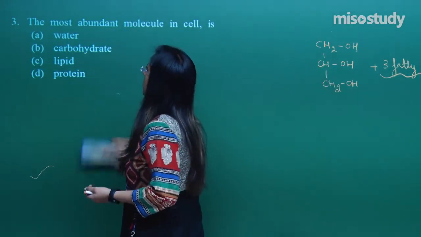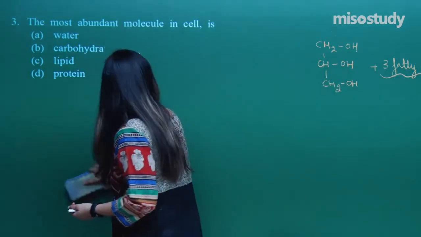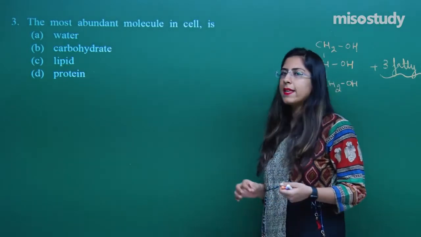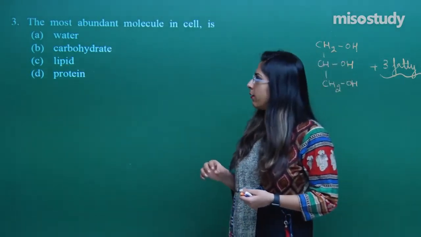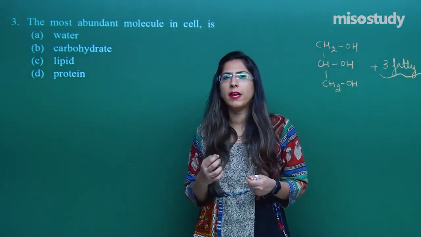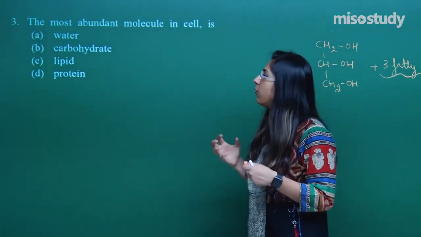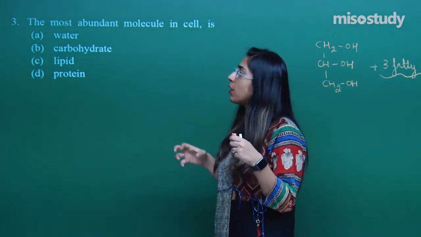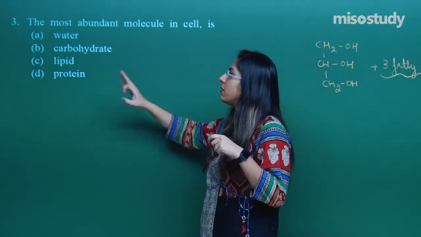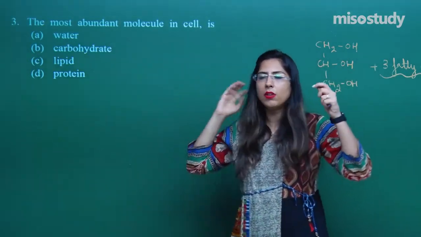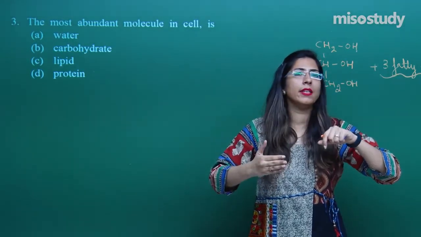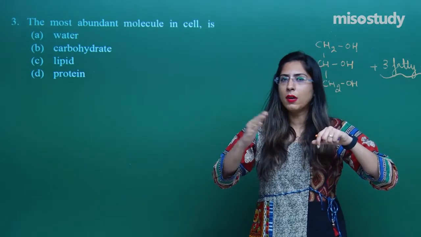This is how you can approach the question. Now, a very easy question. The most abundant molecule in a cell is. Whenever a student attempts such a question, he or she might feel that they are asking for a molecule, which means some complex molecule. There are chances that they can go for carbohydrates, lipids and proteins. They will not think that NEET will ask such easy questions, but they do ask easy questions as well.